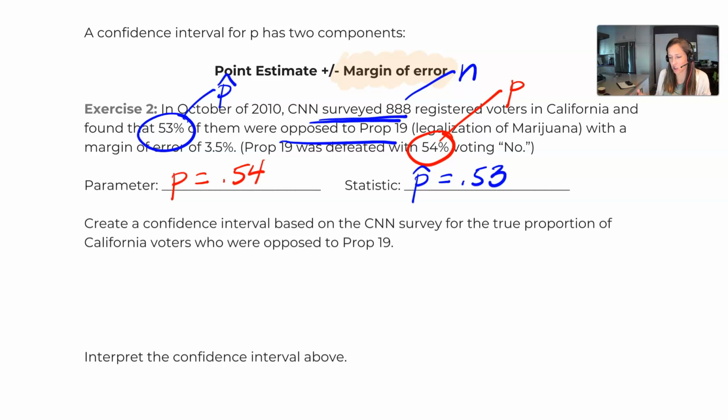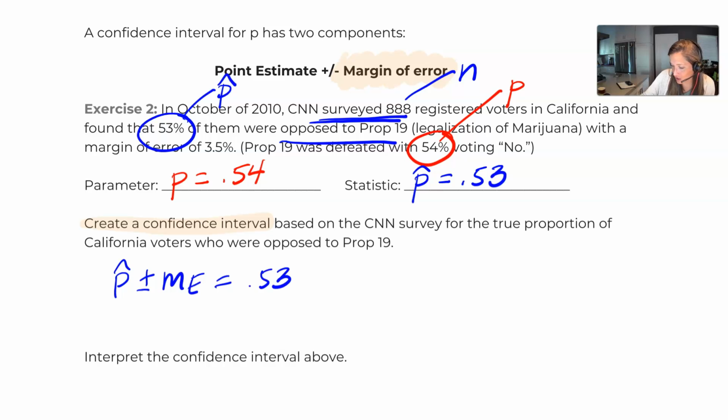We did a decent job. The two values are pretty dang close to each other. But I'm going to tell you right now that this confidence interval is a hot mess. It's garbage. If we actually create this confidence interval using the formula above, taking our point estimate and adding or subtracting a margin of error, we'd start with that 0.53.